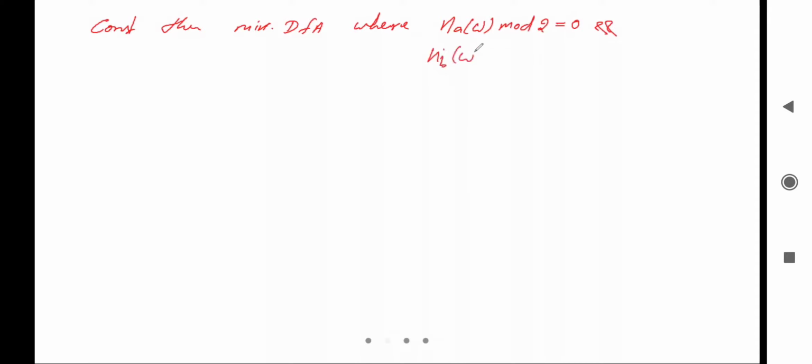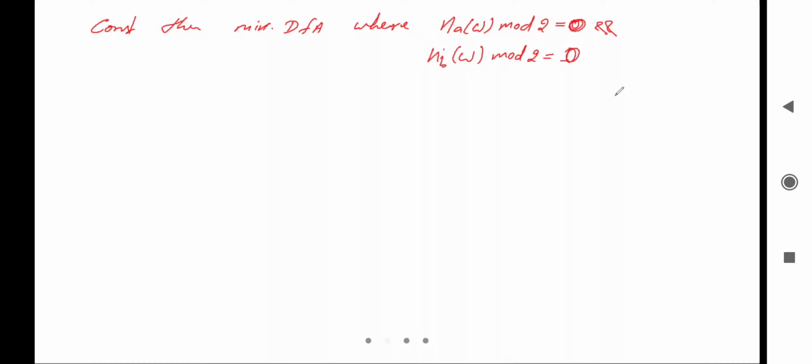Okay, let's see. Construct the minimal DFA, where number of A in W mod 2 equal to 0, and number of B in W mod 2 equal to 1. Number of B in W mod 2 equal to 0, sorry, this will also be 0, right? And this will also be 0, yes.